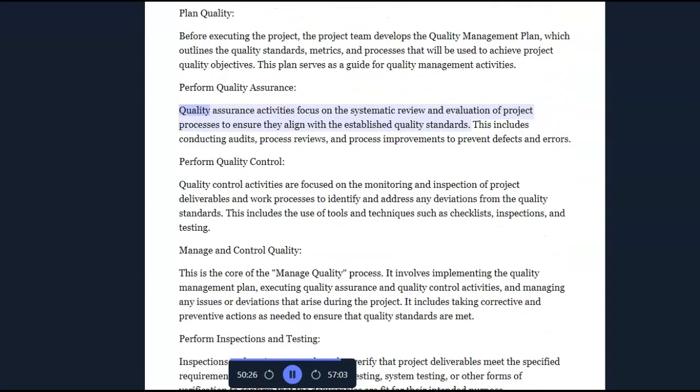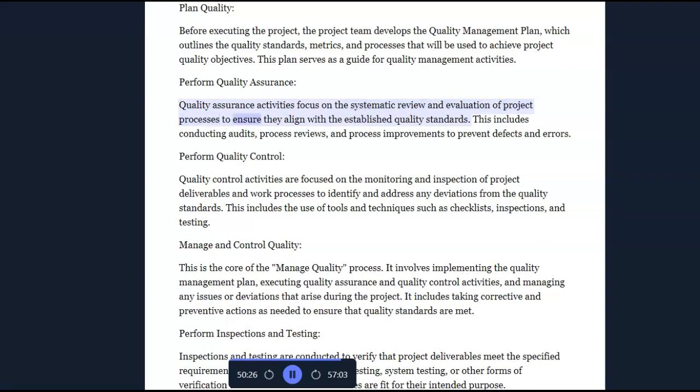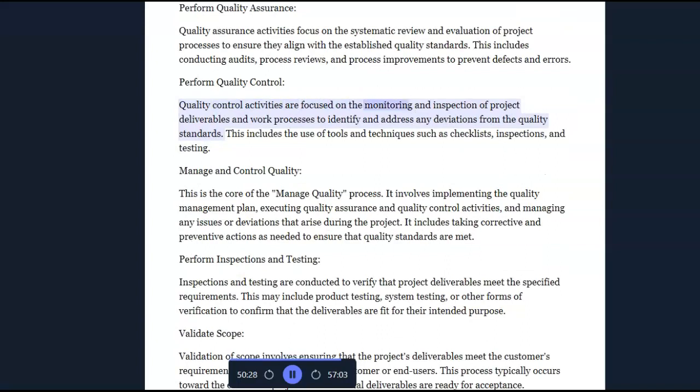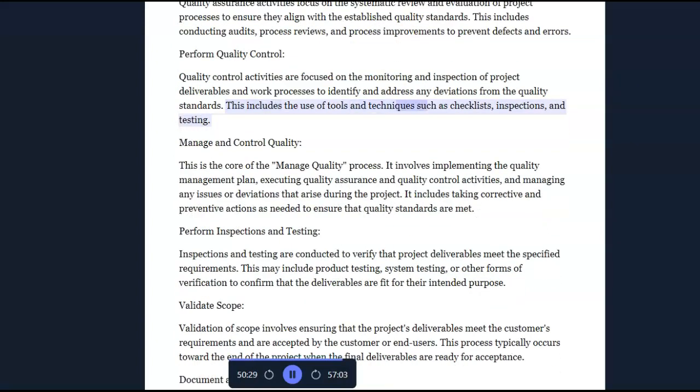This plan serves as a guide for quality management activities. Perform quality assurance. Quality assurance activities focus on the systematic review and evaluation of project processes to ensure they align with the established quality standards. This includes conducting audits, process reviews, and process improvements to prevent defects and errors. Perform quality control. Quality control activities are focused on the monitoring and inspection of project deliverables and work processes to identify and address any deviations from the quality standards. This includes the use of tools and techniques such as checklists, inspections, and testing.